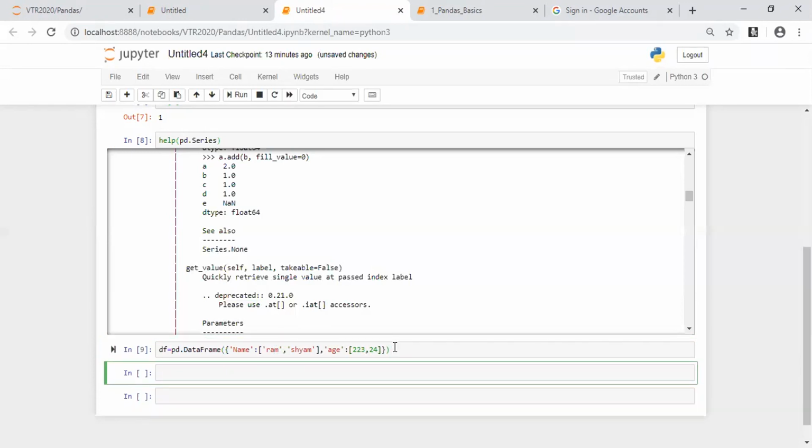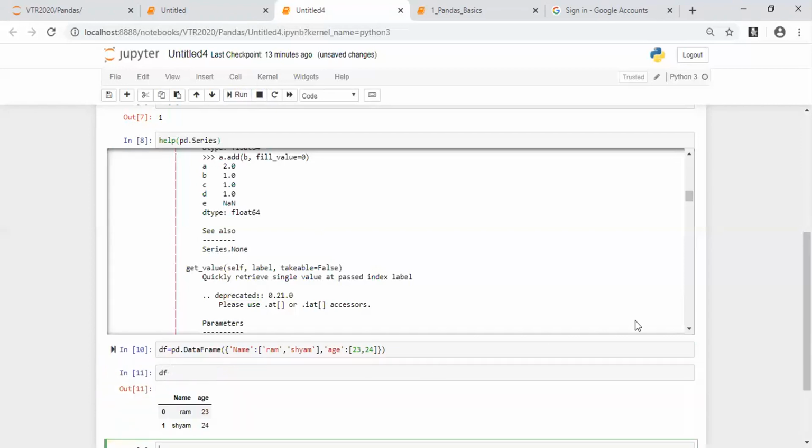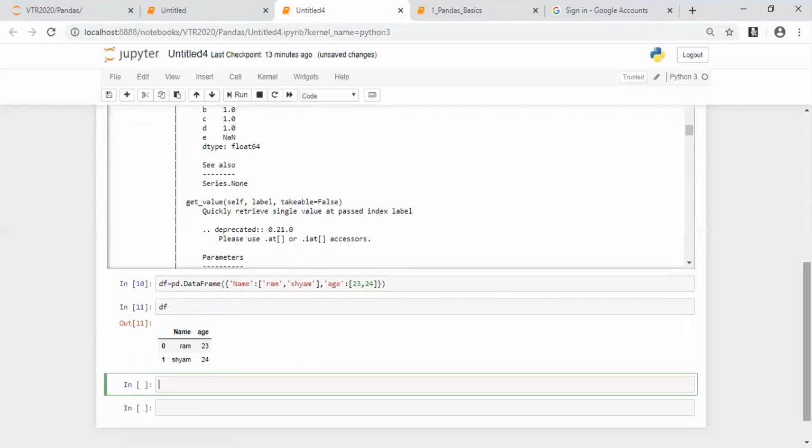This is how to create a data frame. DataFrame is the function. Open the bracket, open the curly bracket here and say name, which is Ram and Sham. Put a comma and say age. It's not 22, sorry, it's 23 and 24. Two ages here. Now if I just enter this df, I can see the data frame got created in the form of columns, in the form of a table.